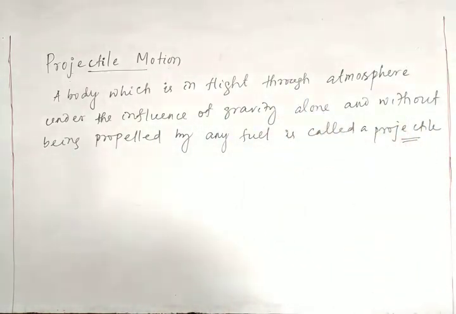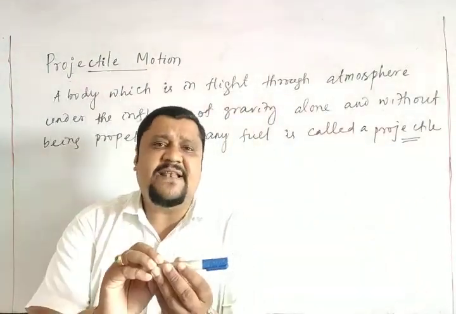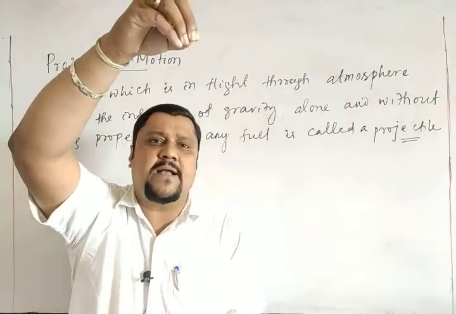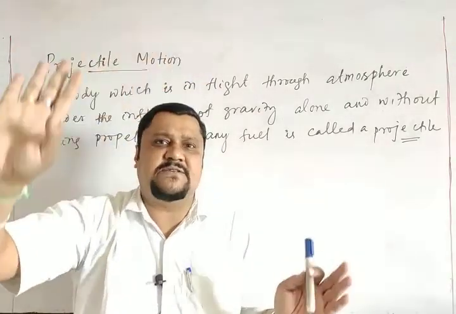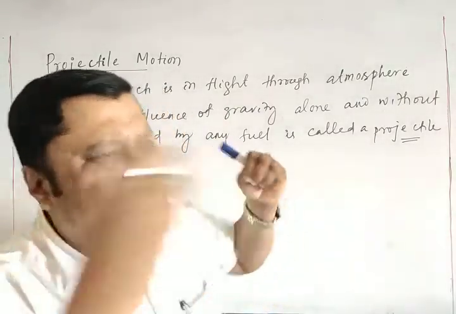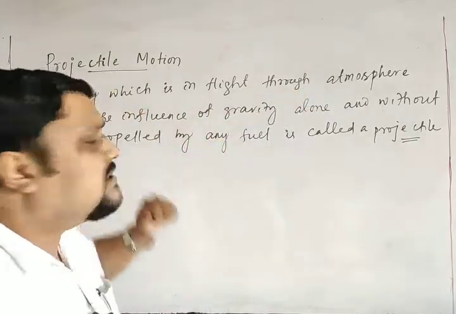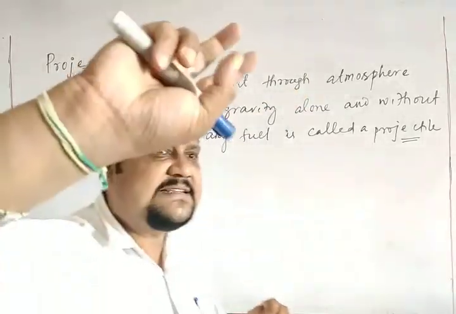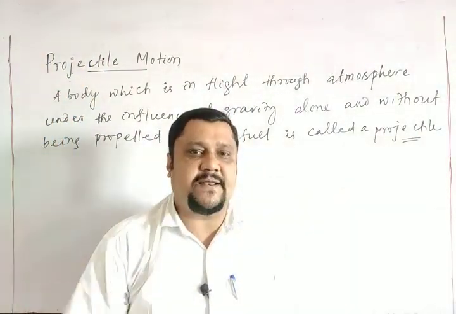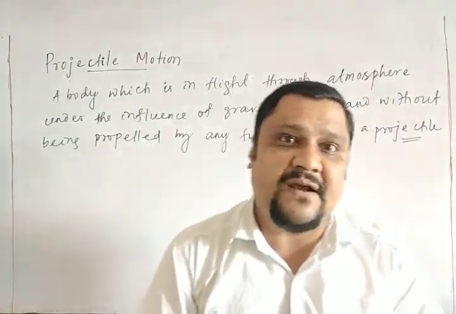So a body is in flight. I throw a body with some initial velocity from the ground or from the top of a tower. I have given some initial velocity, and it goes into the atmosphere. What happens we will discuss later, but it is in flight through the atmosphere under the influence of gravity. Once the initial velocity is given, it is under the effect of gravity. No other forces are acting on it.